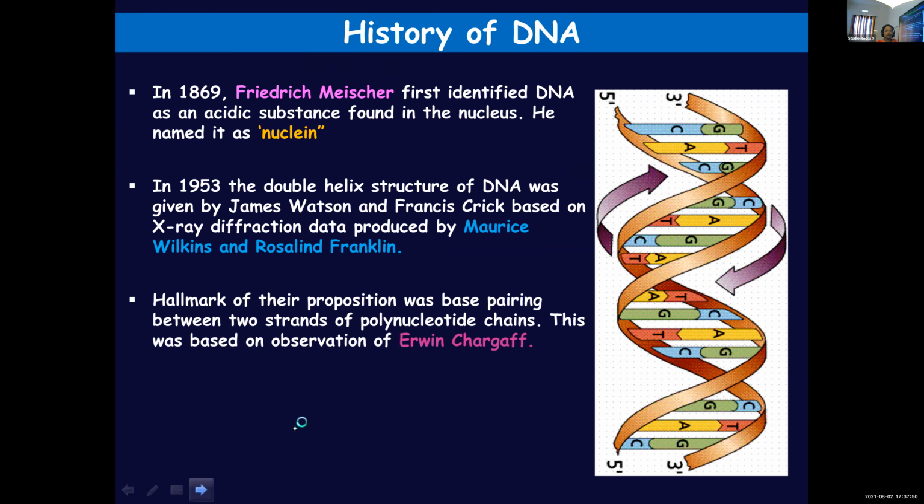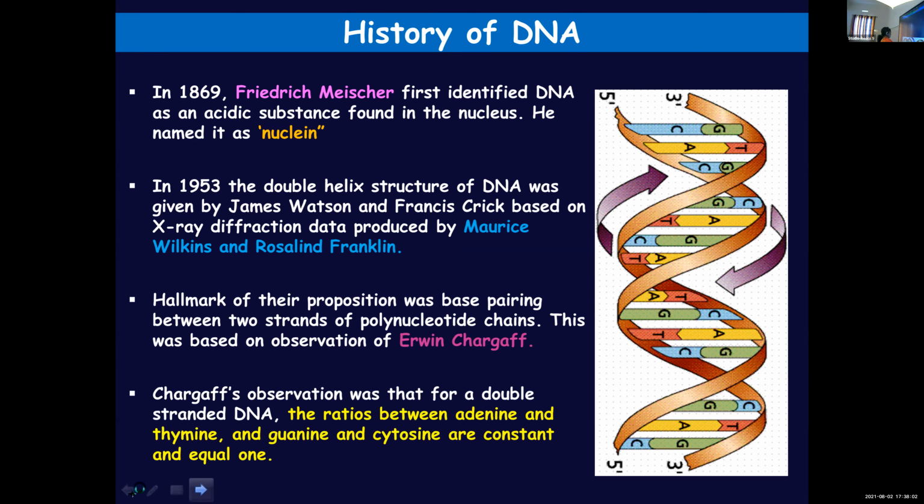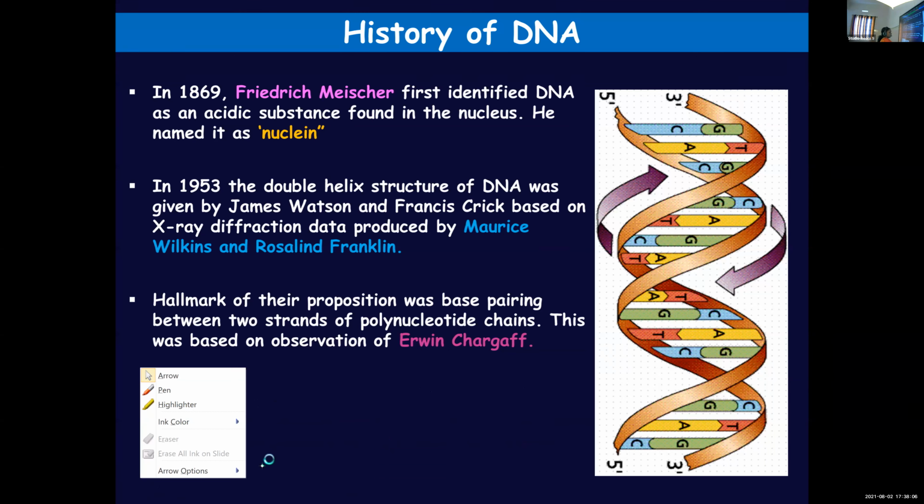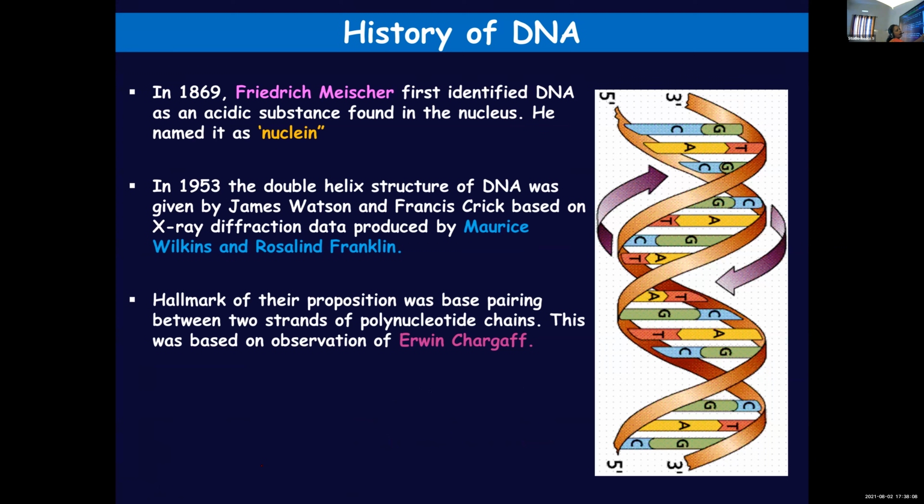You already learned that it is a polynucleotide chain and there are two chains which are twisted, twined. And you can see that, say for example here, adenine of this strand is pairing with the thymine of the next strand.